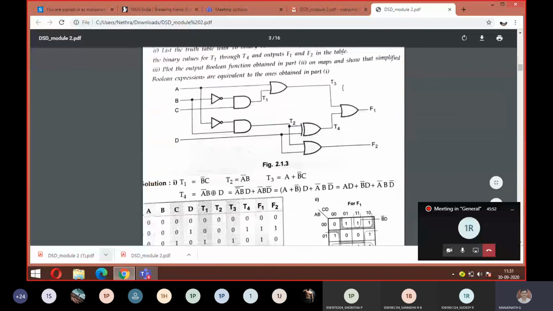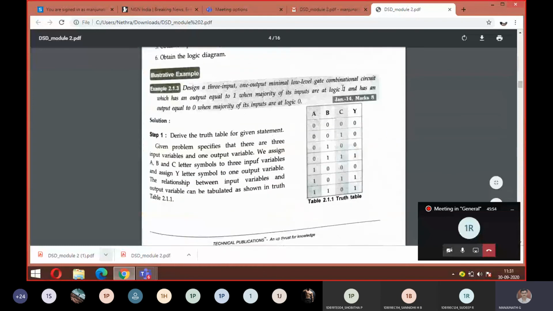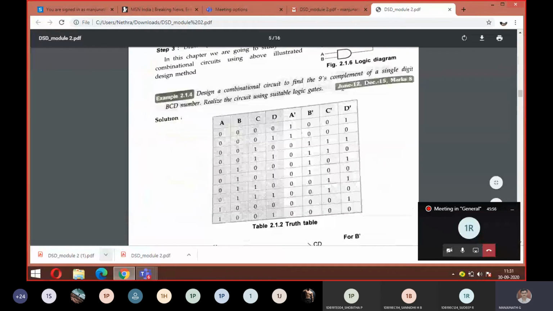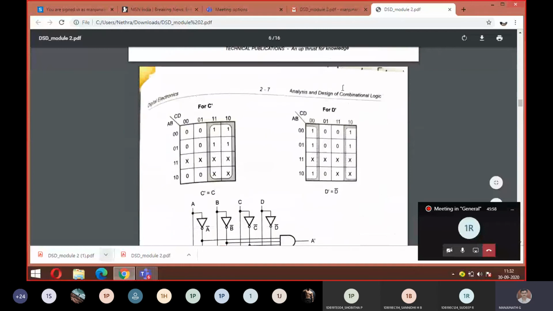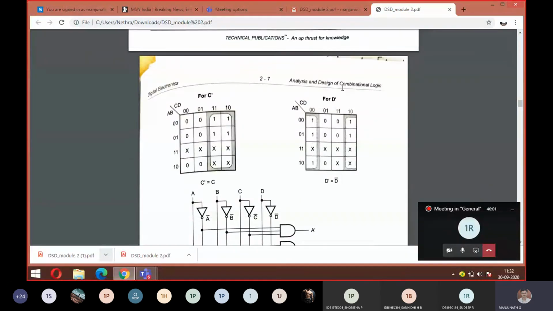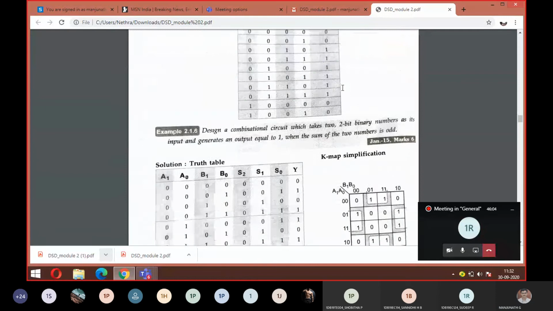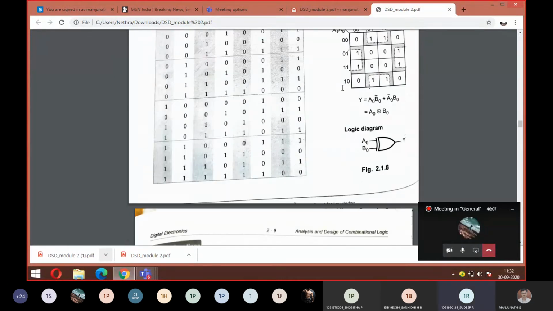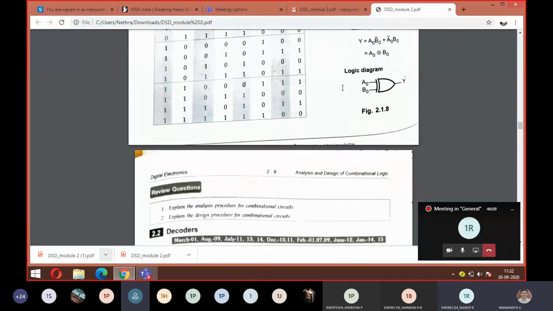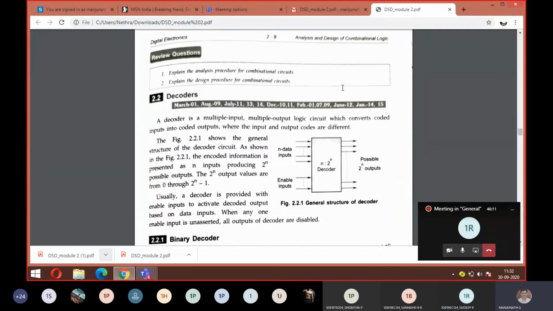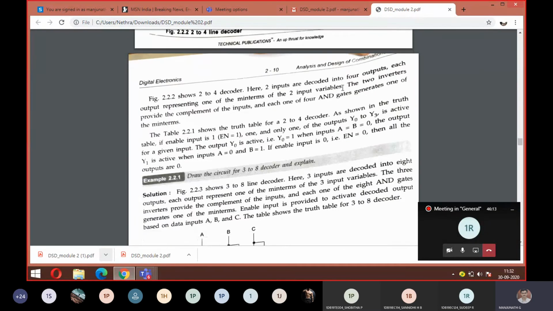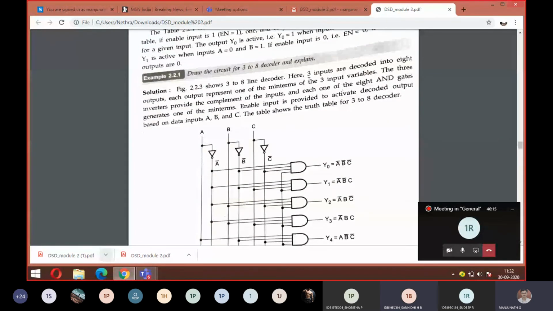These are all done things, so straight away we'll move to the decoder. The expressions you got here: what is the expression for Y0? A bar, B bar, so we'll get all complements. Good. So just verify your answers. These are the questions here.